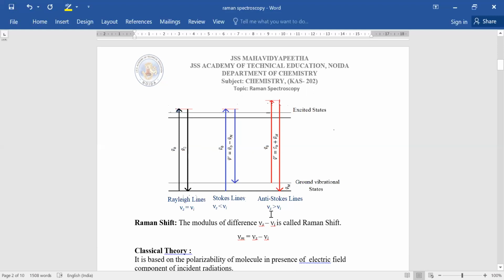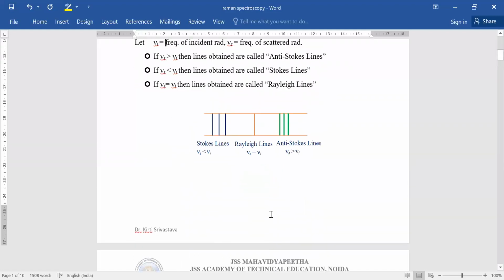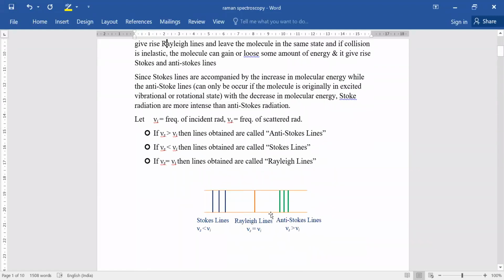So here we find that anti-Stokes lines are obtained when the molecules are already in higher excited states. Only in that case is the energy of the scattered radiation greater than the incident radiation, so the molecule should be in an excited vibrational or rotational state. At normal temperature there is less possibility that the molecule is already in an excited vibrational or rotational state.